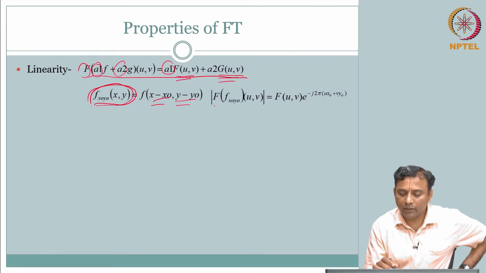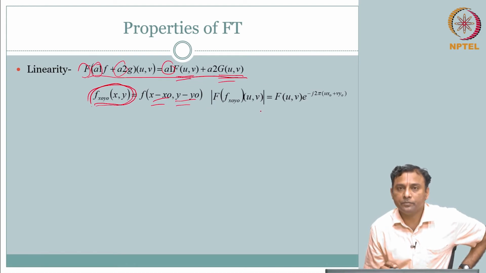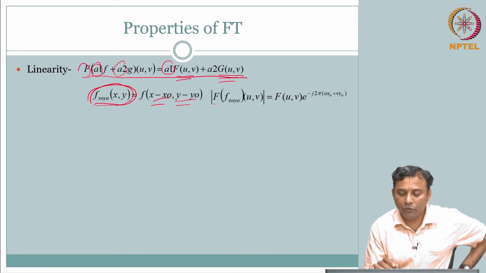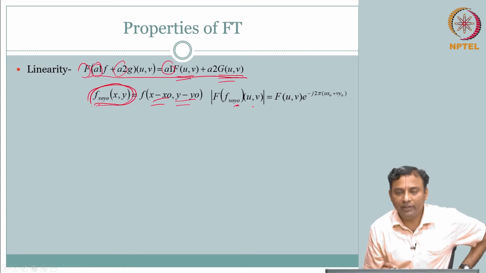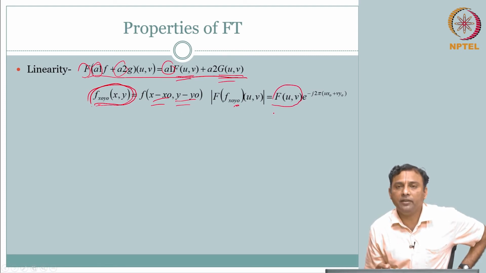If I take the Fourier transform, this is the magnitude. The magnitude of the Fourier transform of the shifted signal, for x naught, y naught, u comma v, is nothing but F of u comma v, fine.